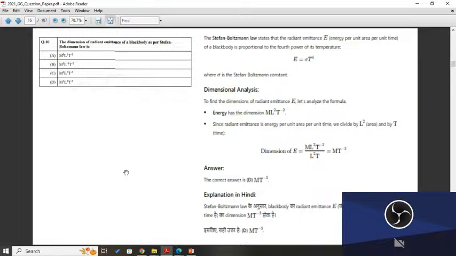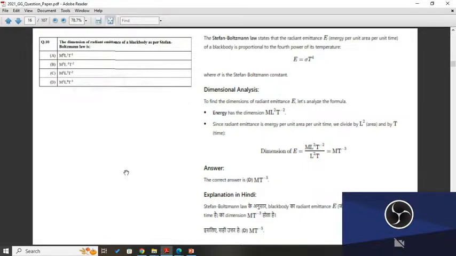Now the question number 10, the dimension of radiant emittance of a black body as per Stefan Boltzmann law is. So these are the A, B, C options. If you know about the Stefan Boltzmann law formula, then you can do it easily. The Boltzmann law states that the radiant emittance E, energy per unit time, of a black body is proportional to the fourth power of its temperature.